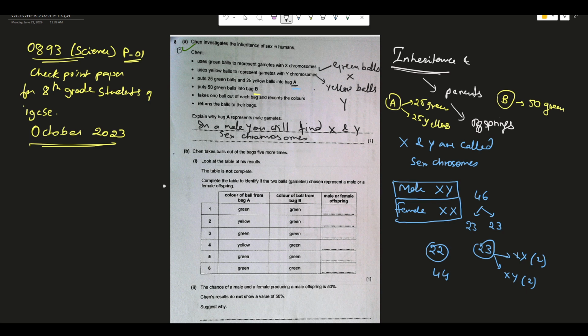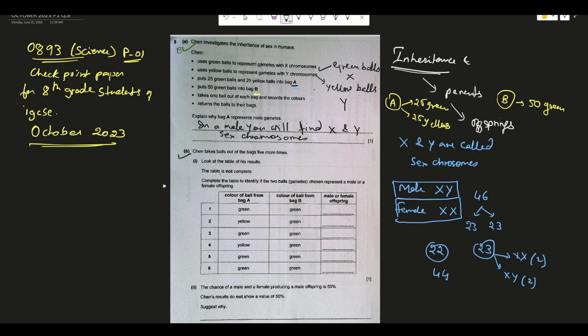Now, next question B is, Shen takes balls out of the bag 5 more times. Once he took the balls, now again 5 more times he repeated the same process. From both the bags, he took one ball and recorded the color. So in total there are 6 attempts.